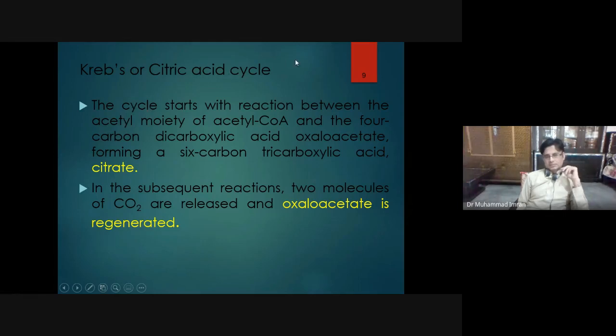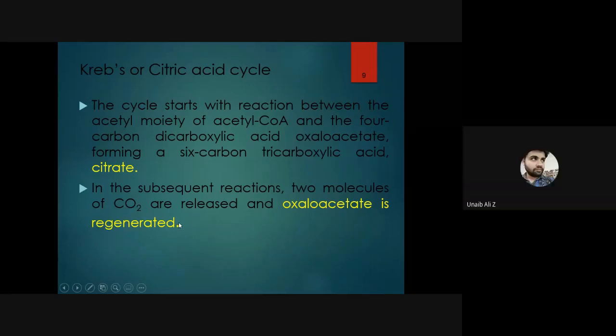Krebs cycle, citric acid cycle. The cycle starts with the reaction between the acetyl moiety of acetyl-CoA and 4-carbon oxaloacetate, forming a 6-carbon tricarboxylic acid or citrate. In the subsequent reactions, two molecules of carbon dioxide leave and oxaloacetate is regenerated.